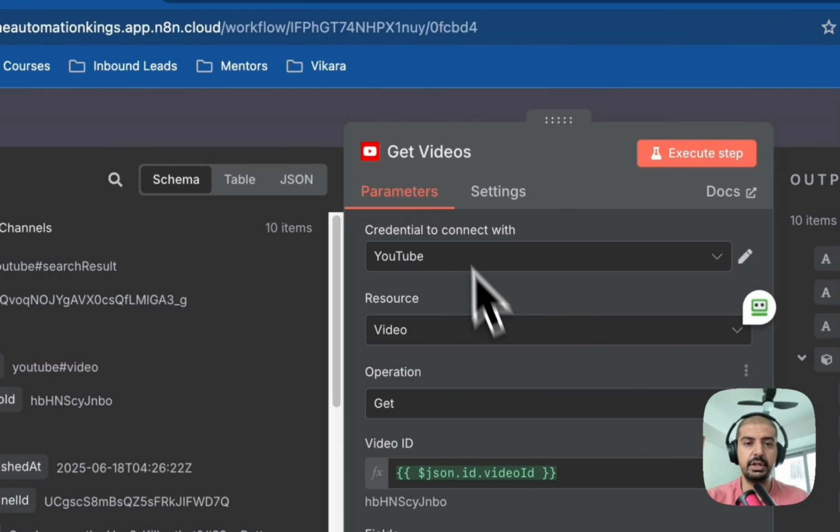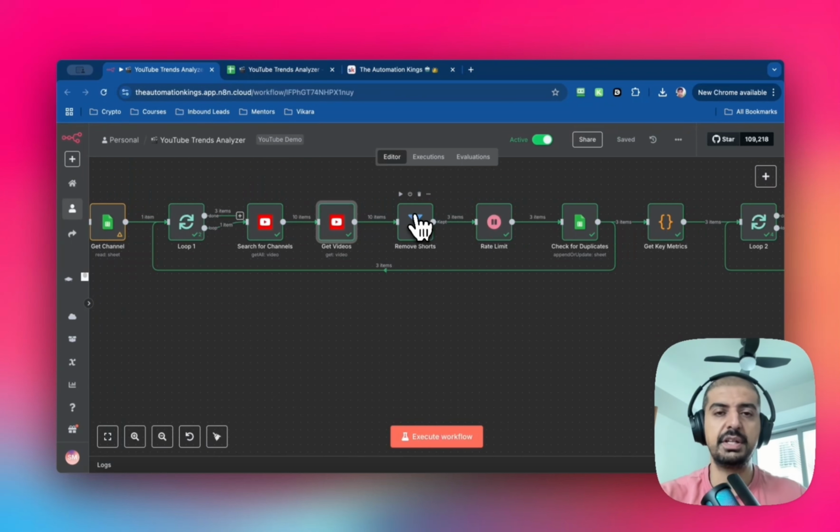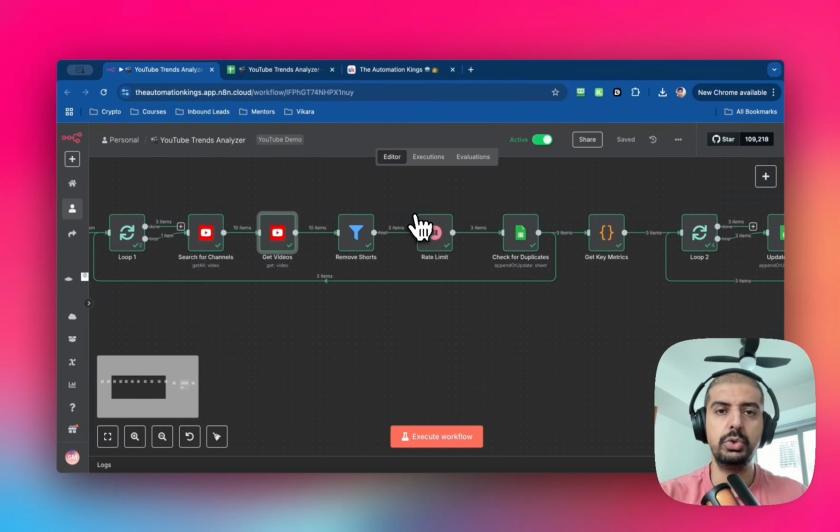Then I put in a node here just to remove shorts, and that's a filter, because I don't want to muddy the waters by looking at content that's video shorts. Shorts are obviously very viral, but they're not necessarily the best content for you to grow your channel.